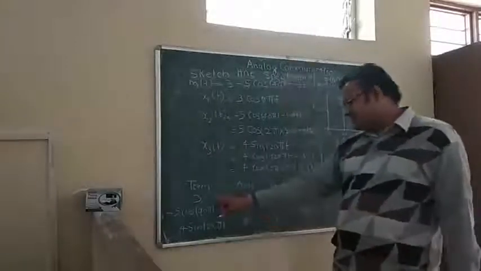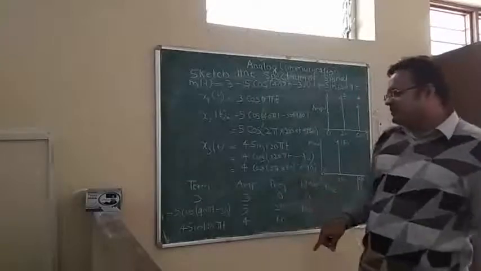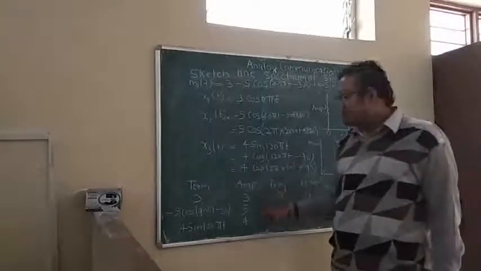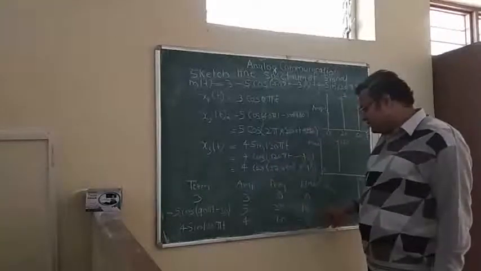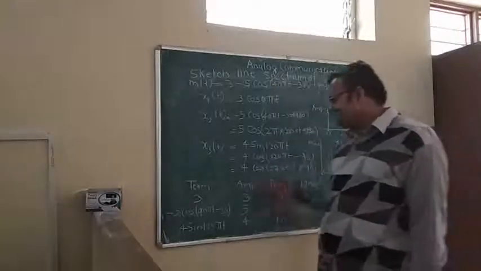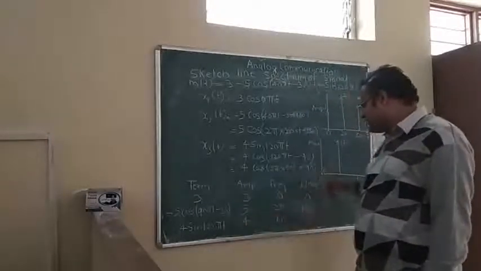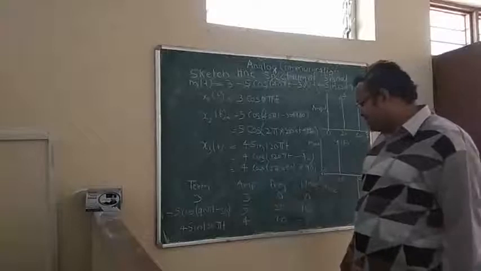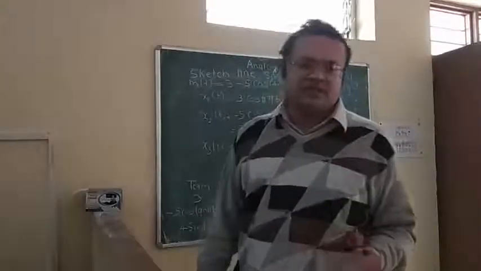In the first term, our amplitude is 3, frequency 0, and phase is 0. In the second term, our amplitude is 5, our frequency is 20 hertz, and our phase is 150 degrees. In the third term, our amplitude is 4, our frequency is 60 hertz, and our phase is minus 90 degrees. Now we can draw the line spectrum as amplitude spectrum and phase spectrum.